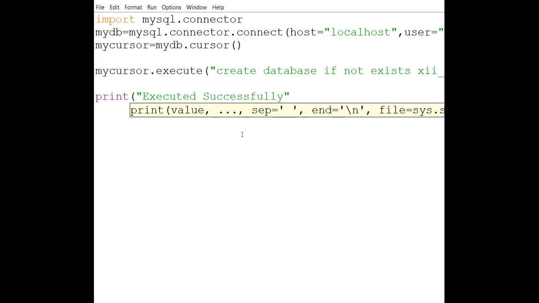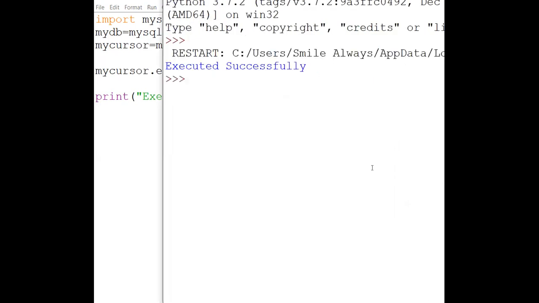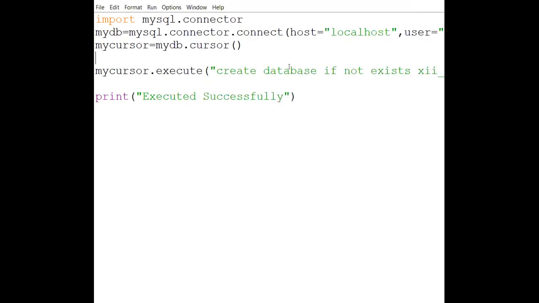Remember, you have to do a lot of practice of this, because the first time you will get so many errors. Okay, executed successfully. It means now it is not giving me an error. The reason is that it is not going to create the database again and again. First it checks that the database was already there, so it will not execute this create database command.